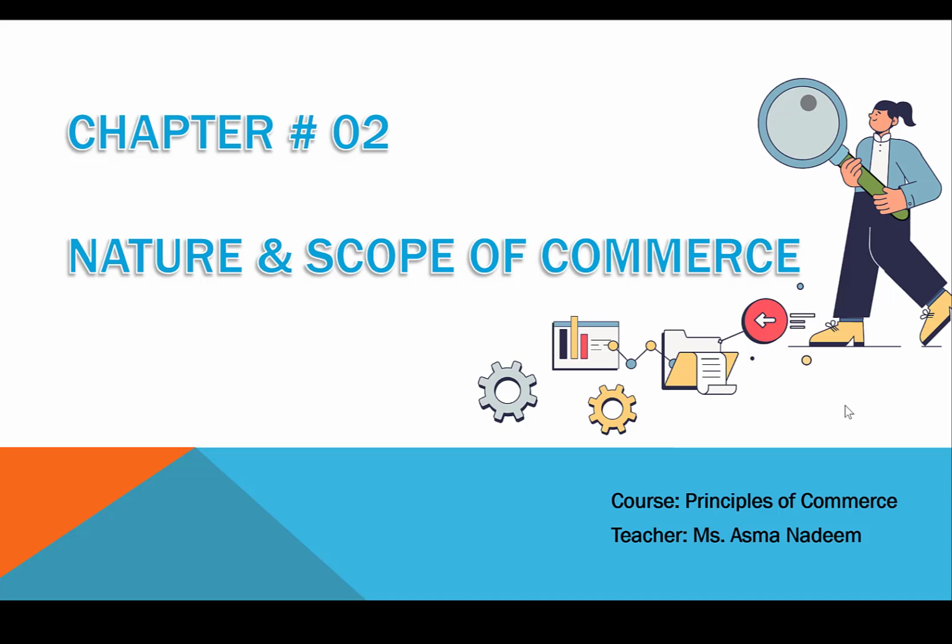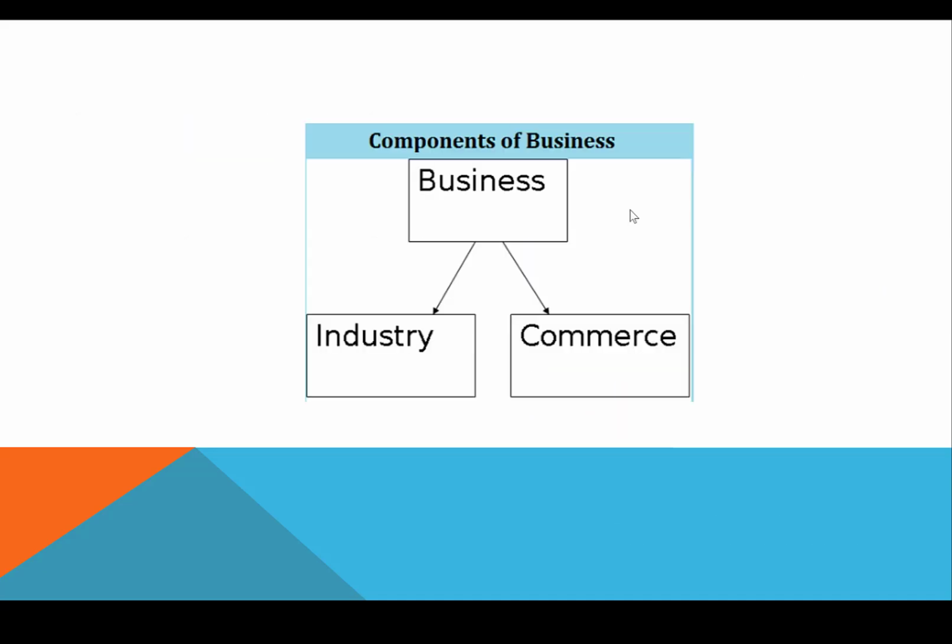Today we are going to talk about the nature and scope of commerce. Commerce is one of the components of business. Broadly speaking, business has two components. Number one is industry and second is commerce. The term business includes two main activities: activities related to industry and activities related to commerce.